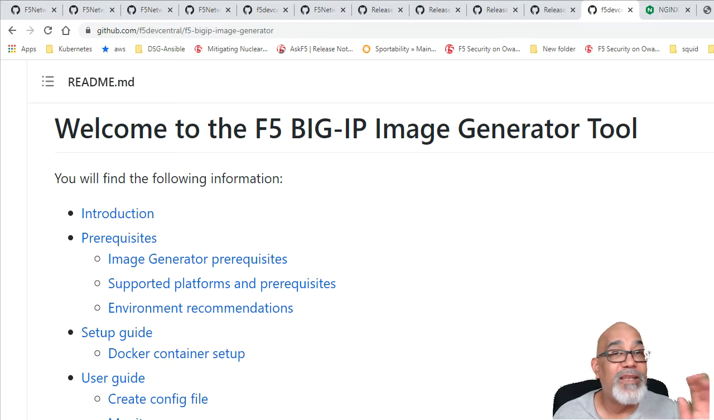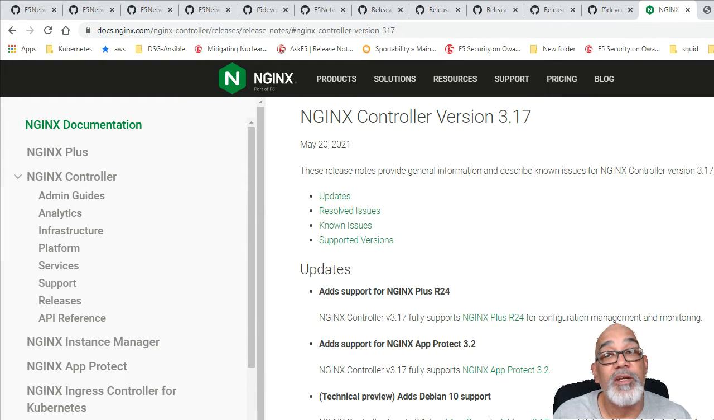Read the release notes, download your bits, and remember, all the things I just talked about in that whole toolchain are all free. In NGINX news, Controller 3.17 has been released.